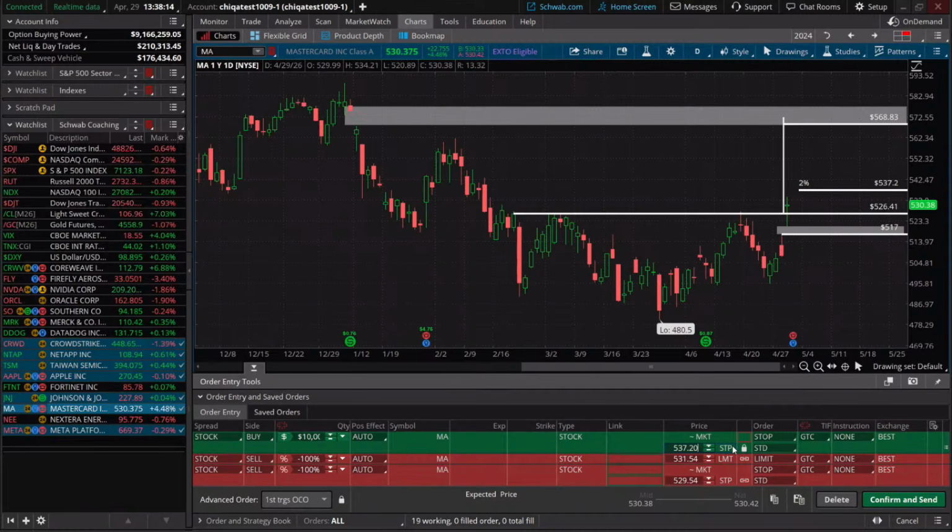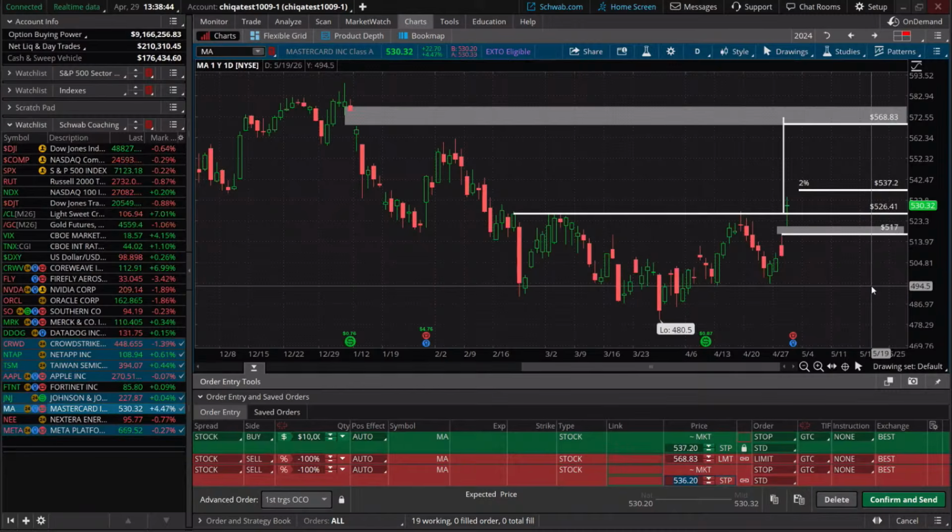Now keep in mind, if price does gap up dramatically as a result of earnings, this is going to send a market order on the open. So if price is much higher than 537.20, this order is still going to execute at that next available price. So keep that in mind. This limit to the upside would be near a measured move of roughly 568. Put that 568.83.